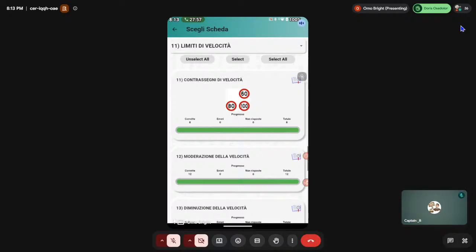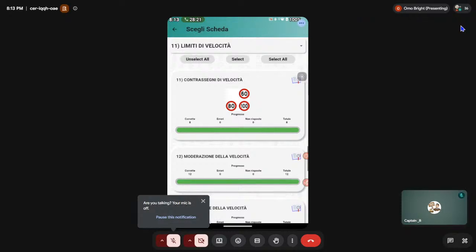Now, good. Where can you find this particular sign? This particular sign is found on the back of a vehicle whose total weight is more than 3.5. All right. So this sign is found on the back of a vehicle whose total weight is more than 3.5. What do I mean by 3.5?